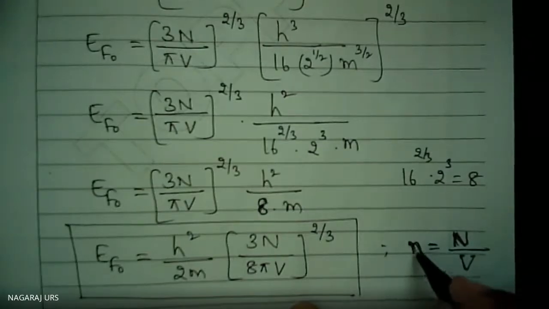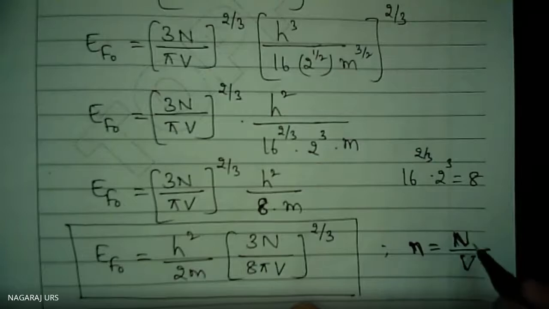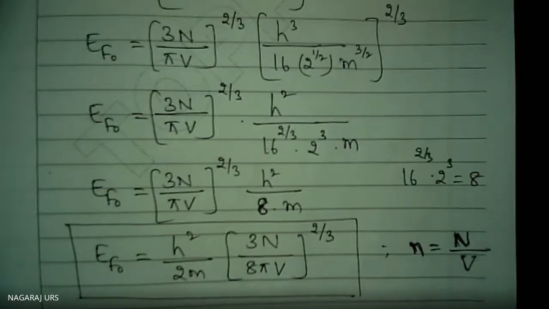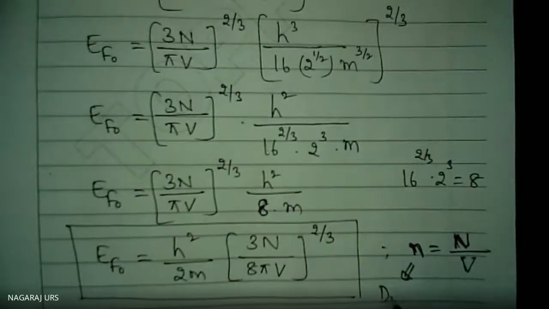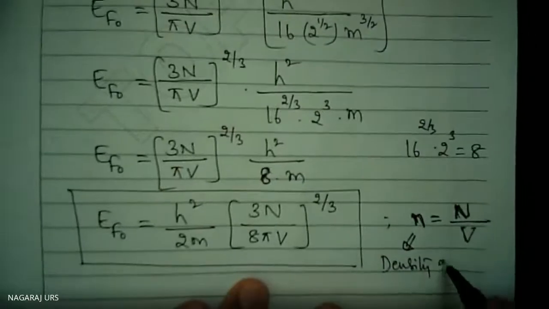The number of electrons per unit volume is small n. Total number of electrons in a conductor is equal to capital N. V is the volume of the conductor. This gives the density; small n represents the density of free electrons.